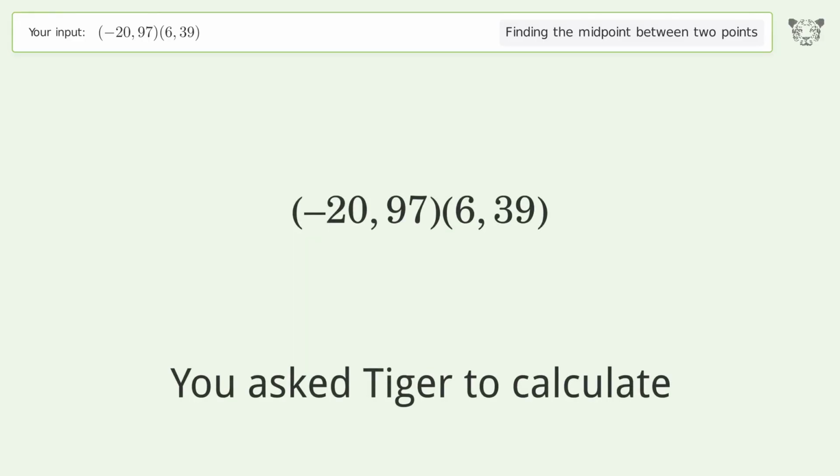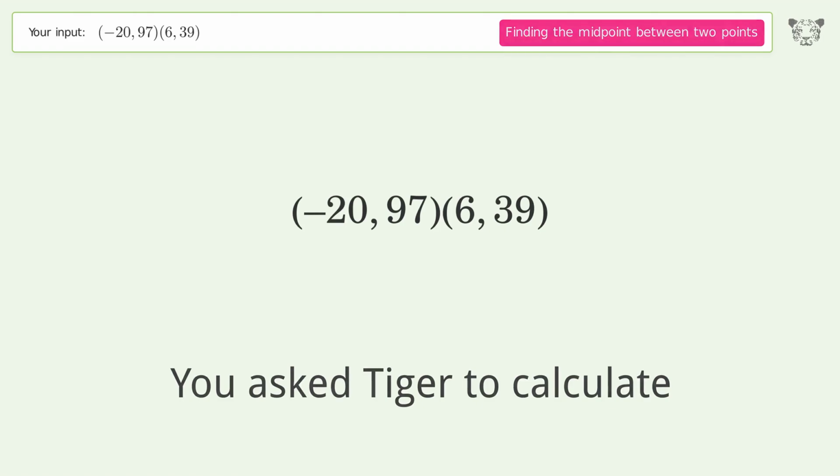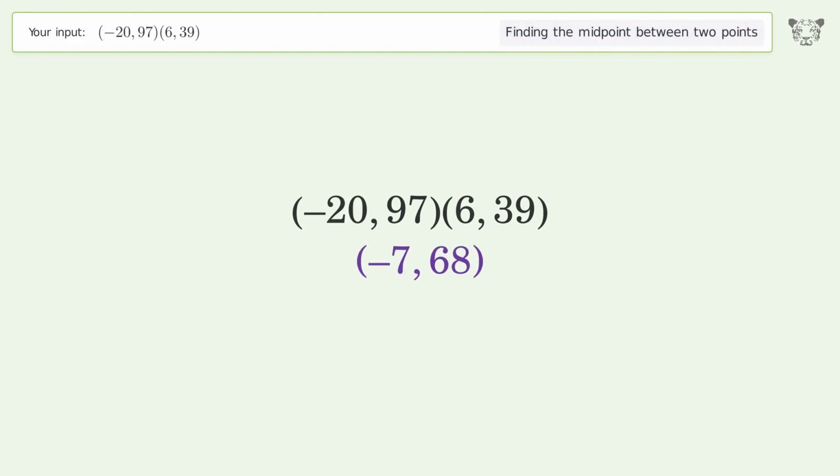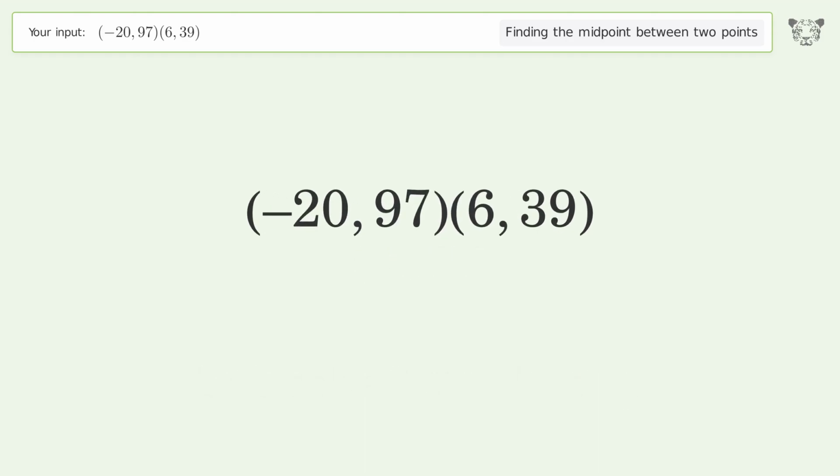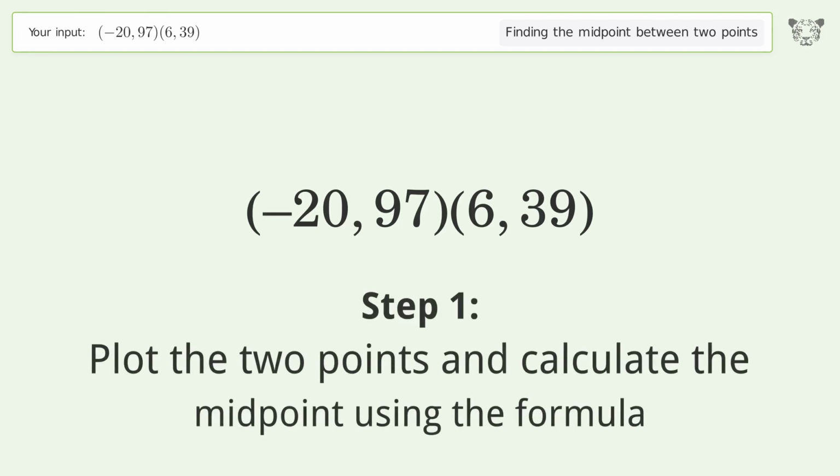You ask Tiger to calculate. This deals with finding the midpoint between 2 points. The midpoint between the 2 points is -7,68. Let's solve it step by step. Plot the 2 points and calculate the midpoint using the formula.